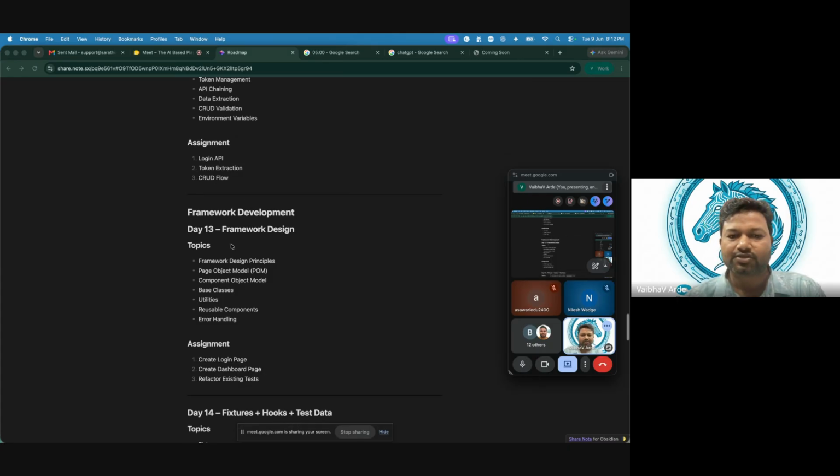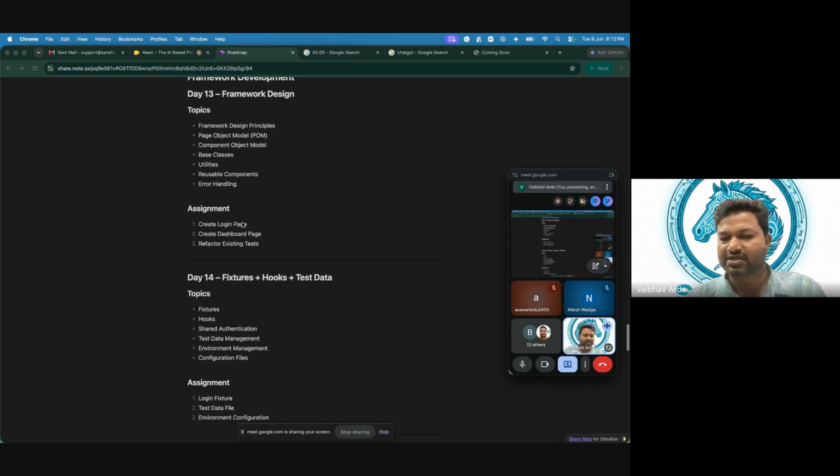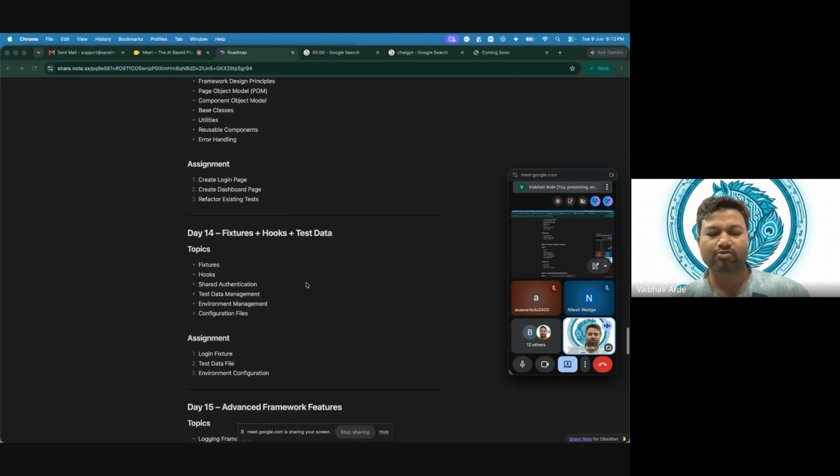Is that fine? So we'll be talking about the frameworks. We will be going with the advanced concepts like fixtures, hooks, test data. Test data is not an advanced concept, but it is very important to do any kind of work, let it be any kind of testing. Test data is very much important. When we get into it, we will discuss more about test data.